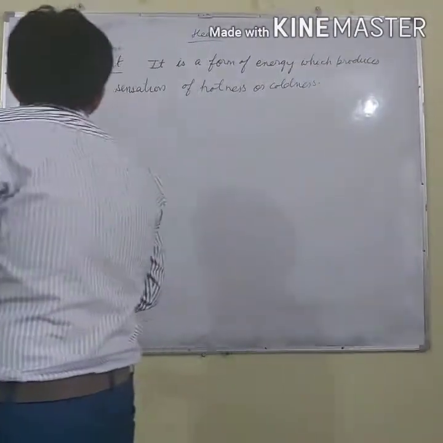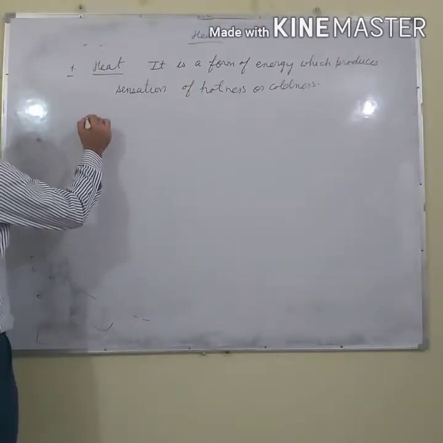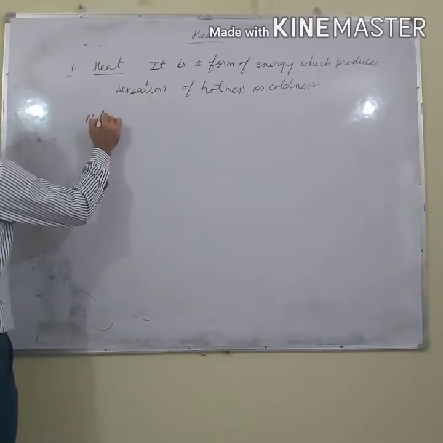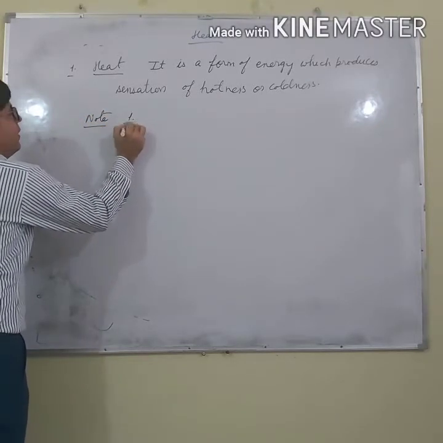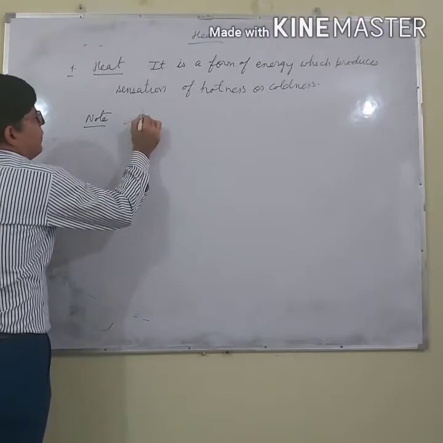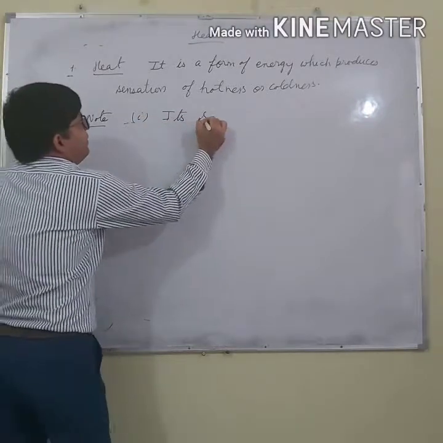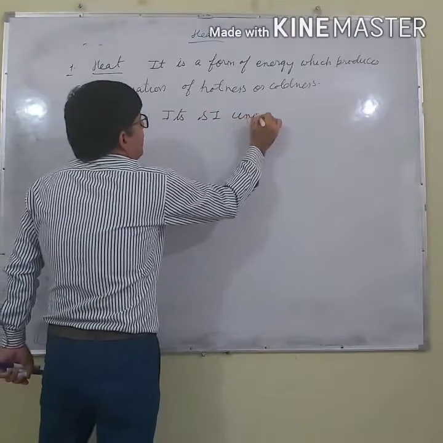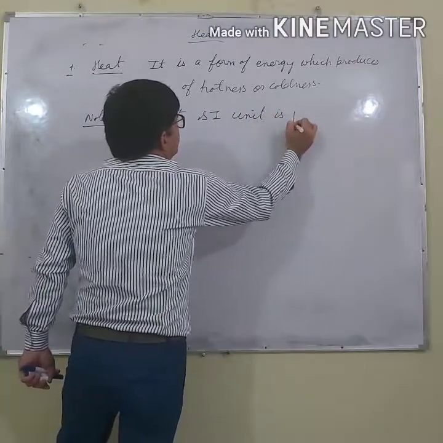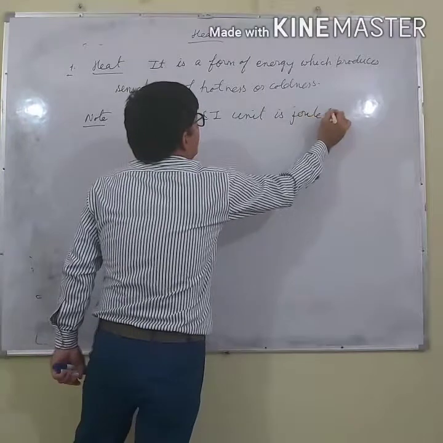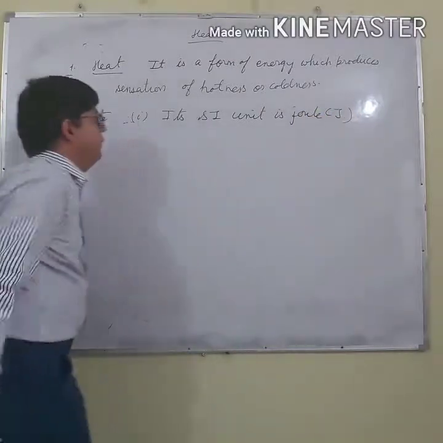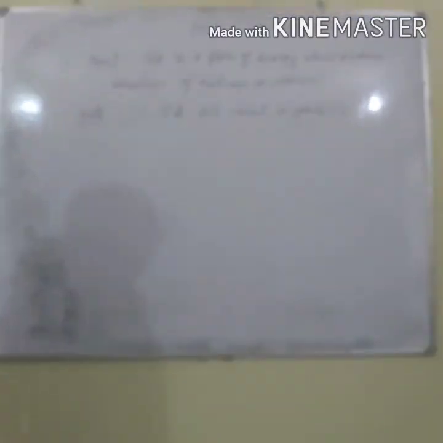Okay, let me tell some more points about heat. Note, in heat, its SI unit is joule and the symbol of joule is J. Its SI unit is the joule.